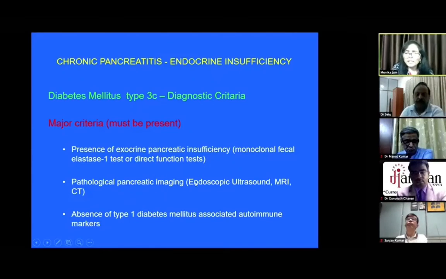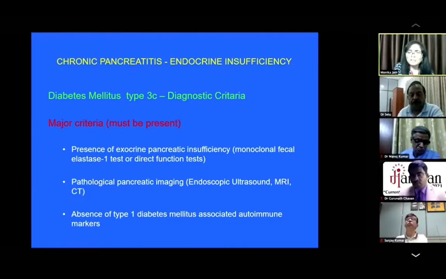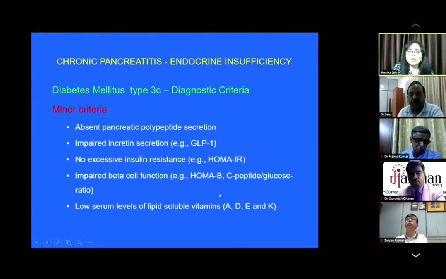Pancreatic imaging should be done to prove chronic pancreatitis, and they should have absence of type 1 diabetes associated autoimmune markers. Although this is the domain of endocrinologists, we must know some of these things.